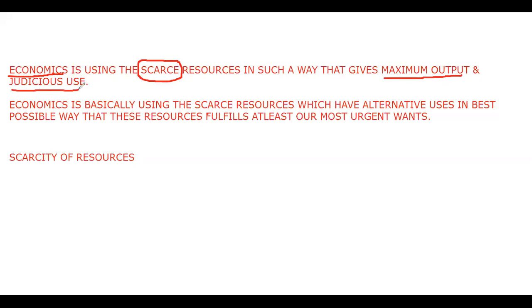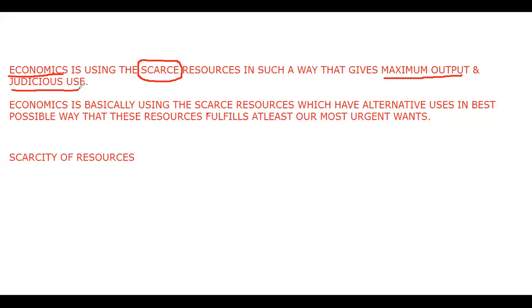यानी कि इकोनॉमिक्स का मतलब होता है कि जो स्कार्स रिसोर्सेज आपके पास अवेलेबल हैं, उन स्कार्स रिसोर्सेज को इतने बेस्ट वे में यूज किया जाए that those scarce resources give you the maximum output, give you the judicious use, कि वो resources waste भी ना हो पाए और आप उन resources से best output भी generate कर पाओ. This is called as economics. All right, is the meaning of economics clear?